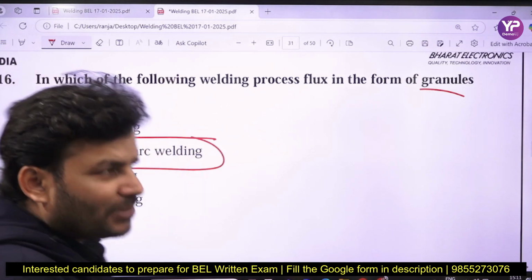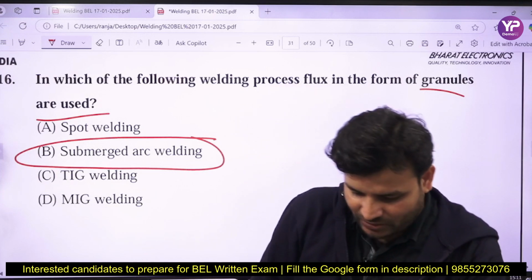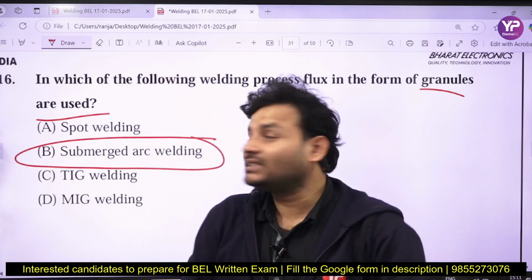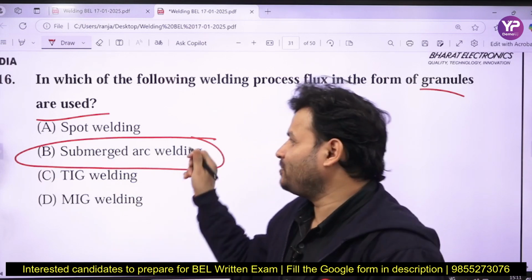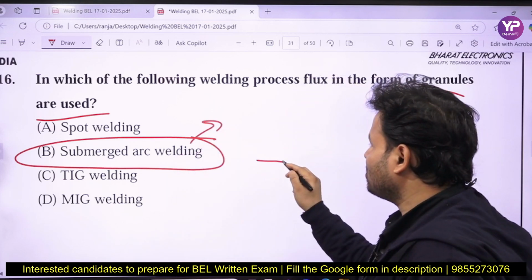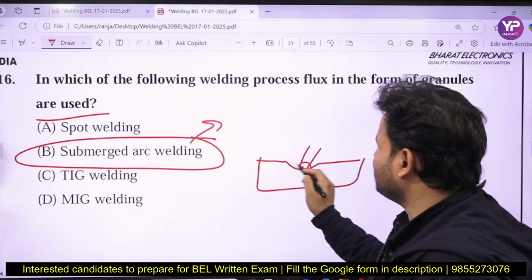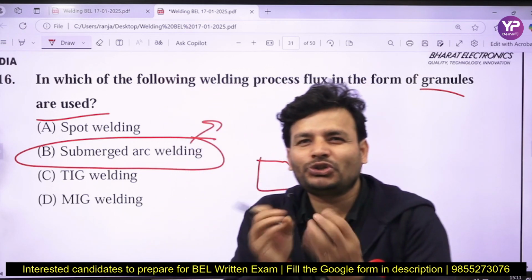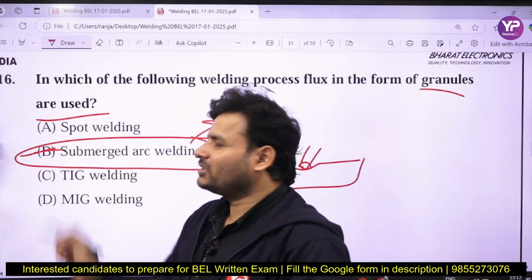In fact, sometimes the question asks which welding process can join the highest thickness, and that can be submerged arc welding. There is no issue of spatter loss, zero spatter loss, because here the arc is submerged. This is your workpiece, the arc is in that zone, submerged in the flux, so there is no spatter loss. Sometimes they also ask in which process there is zero spatter, then it will be submerged arc welding.